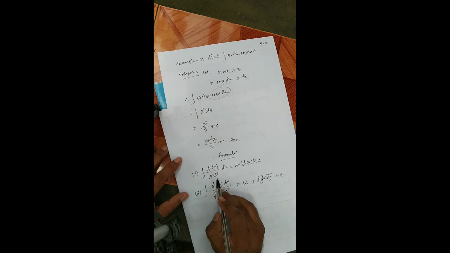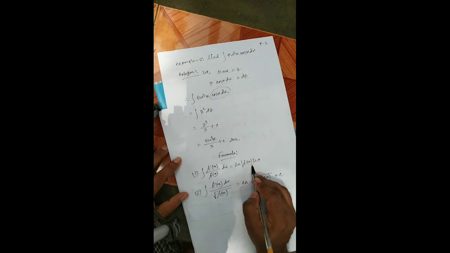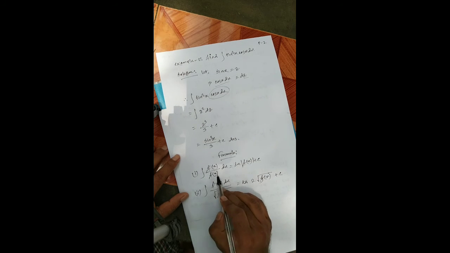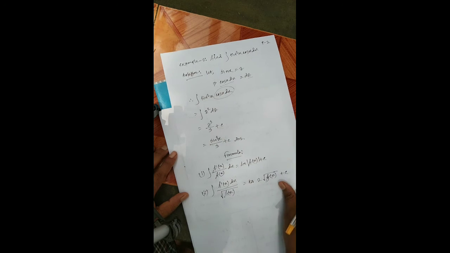If the derivative of the numerator is equal to the denominator, then its integration will be ln of numerator plus c. Again, if the derivative of the numerator is equal to the denominator, then its integration will be ln of numerator plus c.